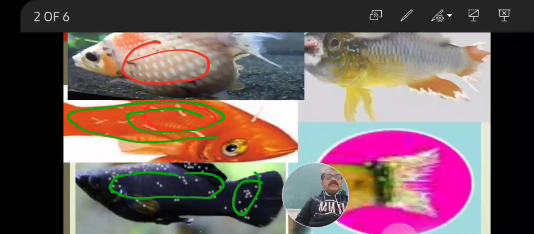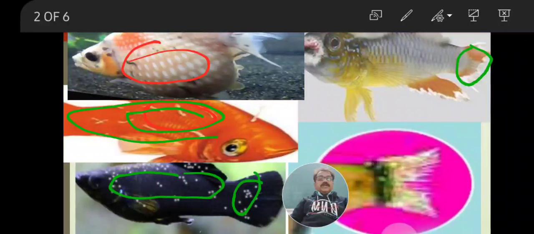Second, see this tail rot, where the caudal fin becomes brittle and is cut down, a bacterial disease. Again in this fish, cotton mouth disease occurs. It is seen in this fish, where the mouth is eroded and infected.